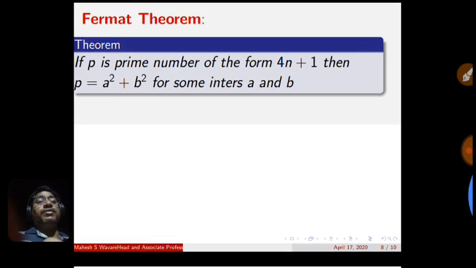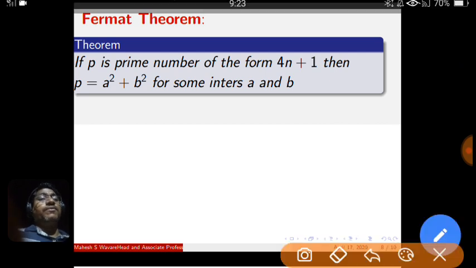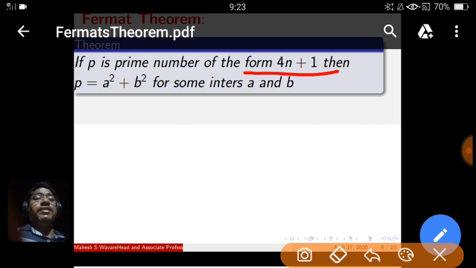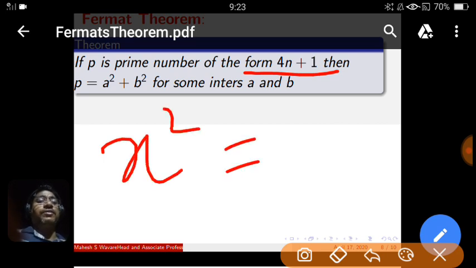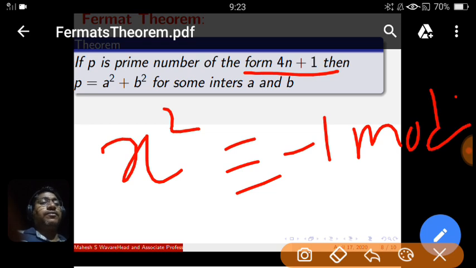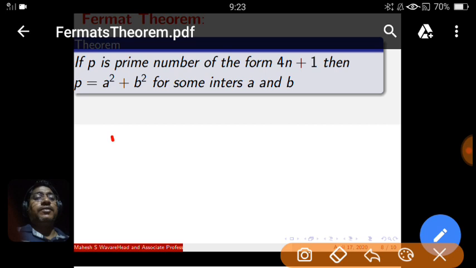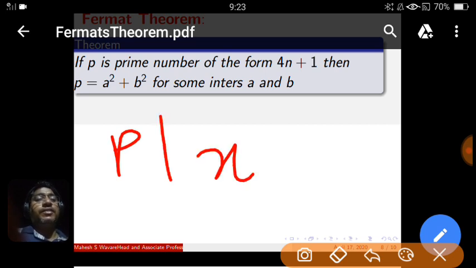But here, this earlier result in the congruence says that if P is a prime number of the form 4n plus 1, then we have a solution for this. We have a solution for this: x square is congruent to minus 1 modulo p. It means p divides x square minus, that is, x square plus 1.